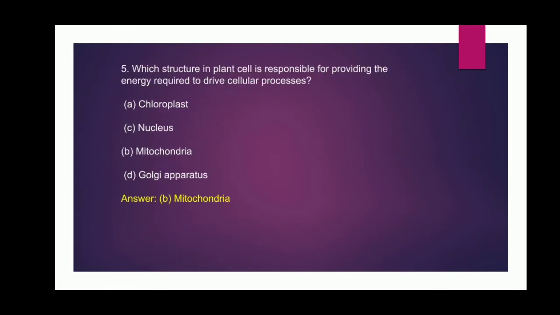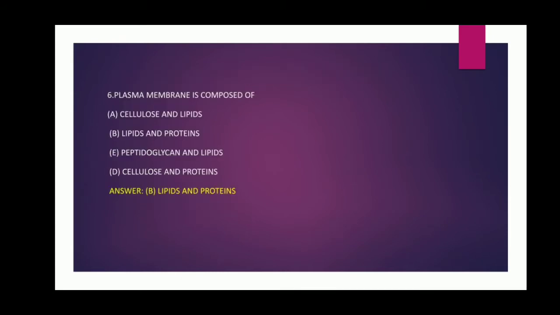Fifth question, which structure in plant cell is responsible for providing the energy required to drive cellular processes? Options, chloroplast, nucleus, mitochondria, Golgi apparatus. And the answer is option B, mitochondria. Question number 6. Plasma membrane is composed of options, cellulose and lipids, lipids and proteins, peptidoglycan and lipids, cellulose and proteins. And the answer is lipids and proteins.